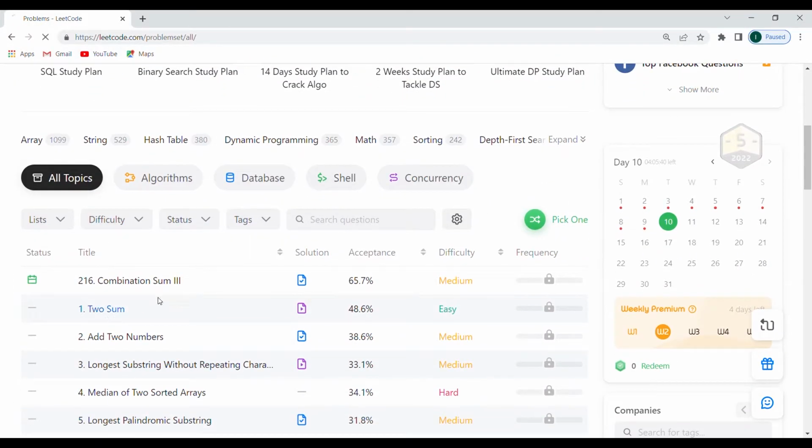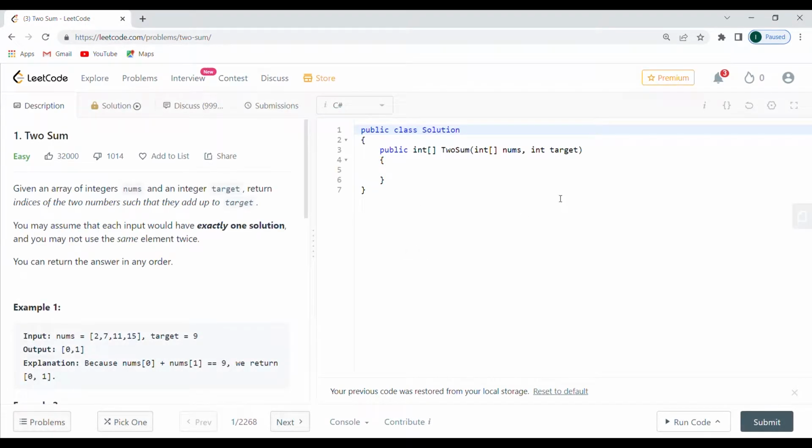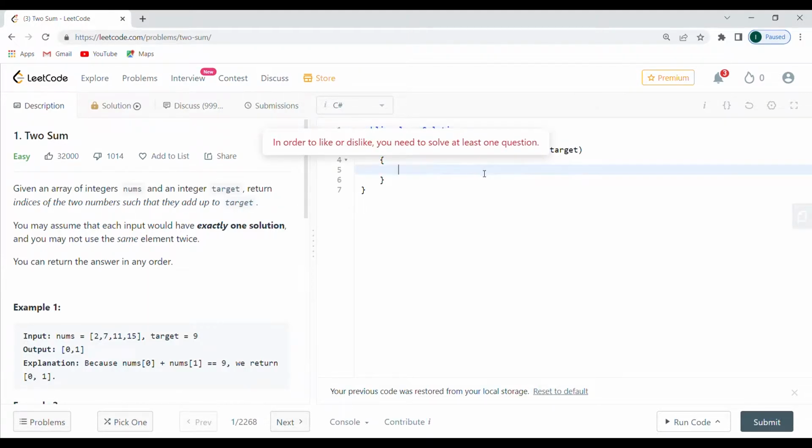So let's start with Two Sum, the first one. And now, so public class Solution. We're gonna do this in C#. Now I was planning on doing it in JavaScript as well. I'm gonna see if, okay. You need to solve at least one question. All right, I'm gonna do that. So the next video I'm probably gonna do in JavaScript since I want to learn it as well.